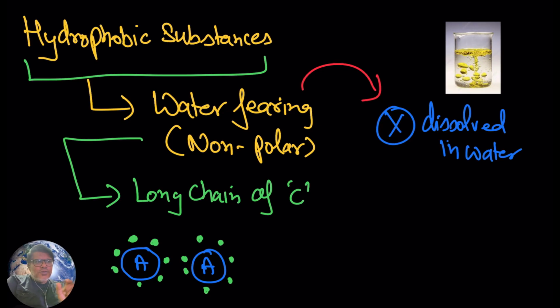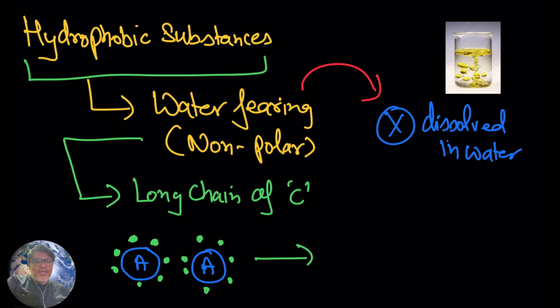When these are separated, you can count the water molecules, but the hydrophobic substances also love each other. They want to remain together.